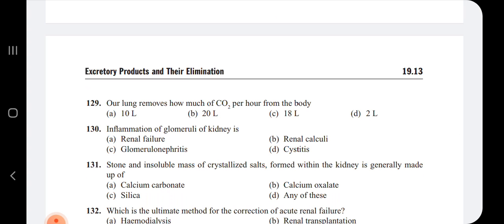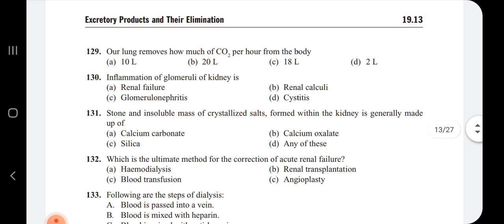Next question: our lung removes how much carbon dioxide per hour from the body? The carbon dioxide eliminated from the lungs almost every day is 18 liters of carbon dioxide.